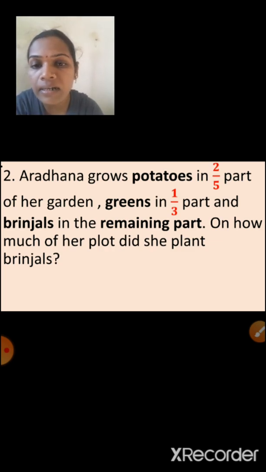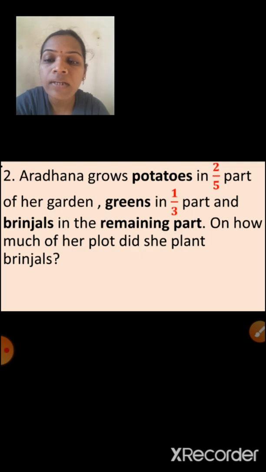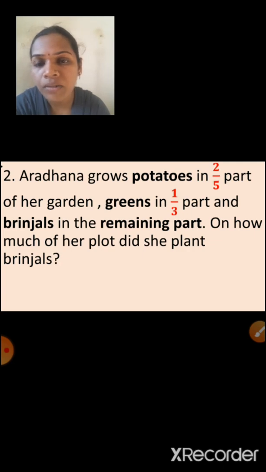So children, once again I will read the sum and explain here. Aradhana grows potatoes in 2/5 part. So whose garden is that? Yes, Aradhana's garden. Aradhana grows potatoes in 2/5 part of her garden, greens in 1/3 part, and brinjals. Greens means green leafy vegetables. And brinjals in the remaining part. What you have to find is, on how much of her plot did she plant brinjals? So here potatoes 2/5 part and greens 1/3 part, remaining part brinjals.